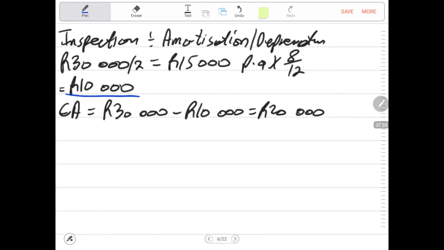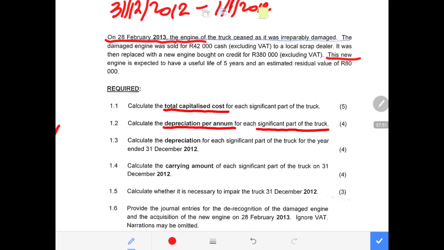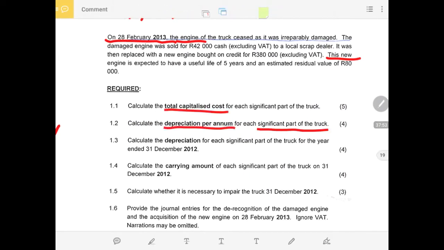Then the one for the inspection, it is 15,000. Then for the number of months it is only 10,000. I'm just noting it now. This is at 31st of December 2012. So we have responded now to the second requirement, which is out of 4 marks.